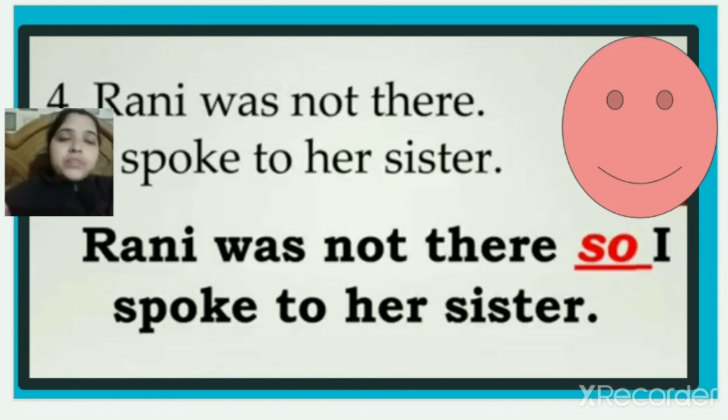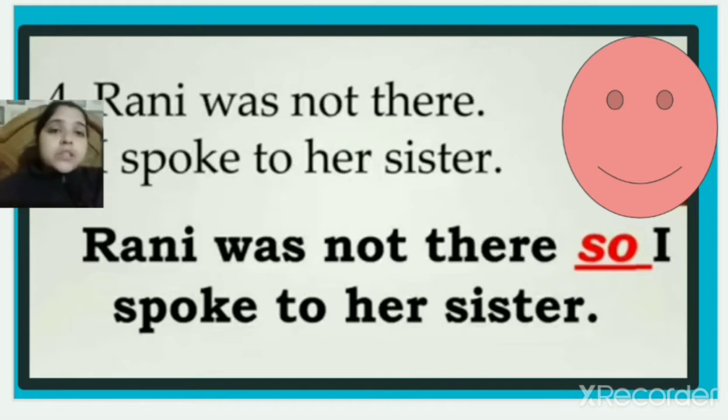Number 4 we have. Rani was not there. Rani was not there. I spoke to her sister. Full stop. So what will we write? Rani was not there, so I spoke to her sister. Yes, right?